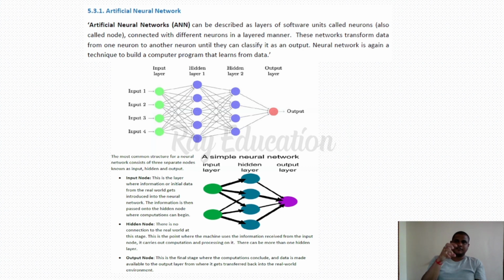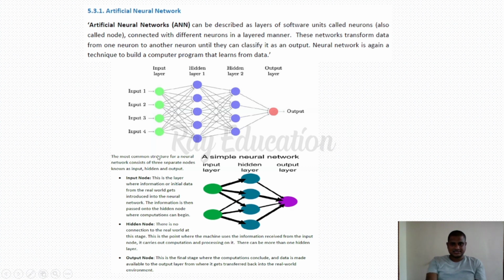In the input layer, we are going to use the search. So it is going to search in the hidden layer. We can't see the hidden layer. The hidden layer, we can say, is also a dark layer. All the things are performed there and we can see the output. So these are the three types of layers in the artificial neural network.